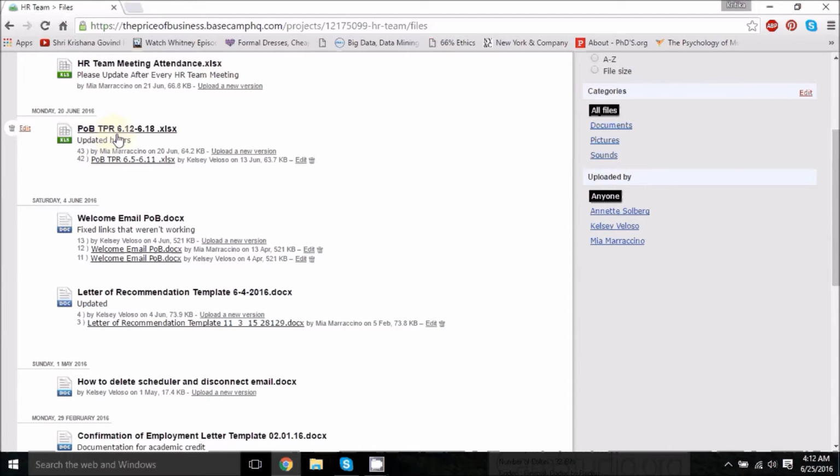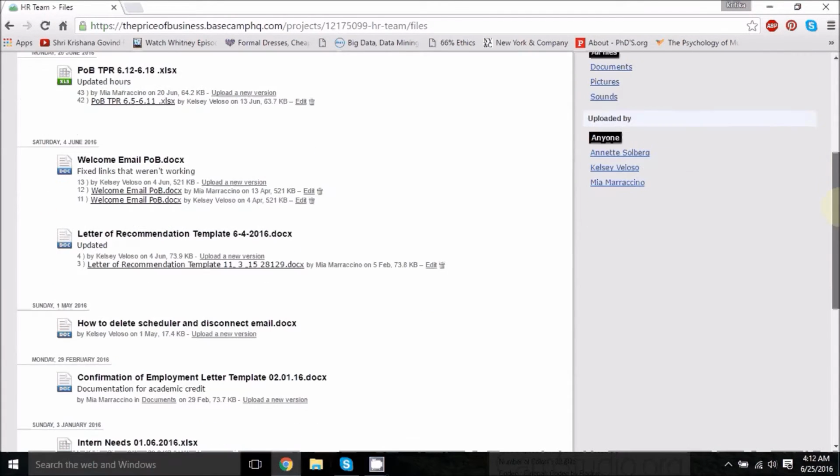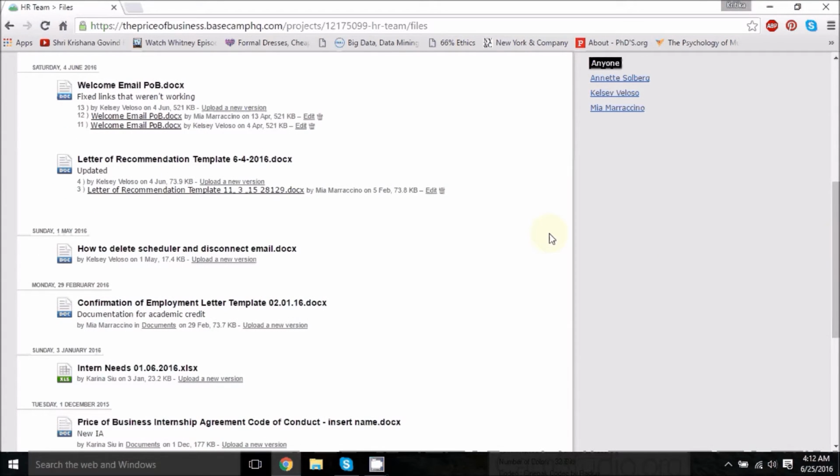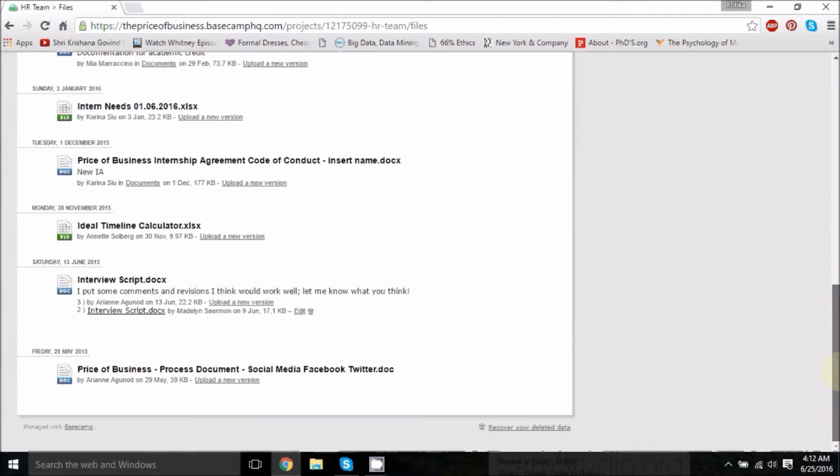This is the TPR report. Mainly the HRC will be updating the TPR reports on weekly basis. Here you can see how many hours you have completed every week, and how many hours you have left to go to complete 200 hours of your internship. Here you can also find various other useful templates that you will be requiring during your internship here, including the welcome email that the HRC sends, the letter of recommendation that the HRC writes. So a lot of useful files you can find under this tab.